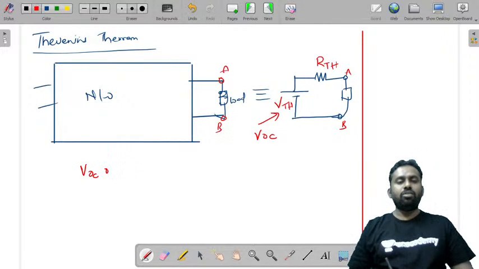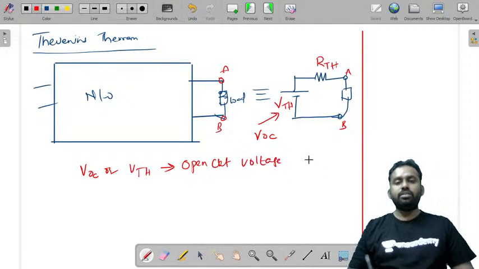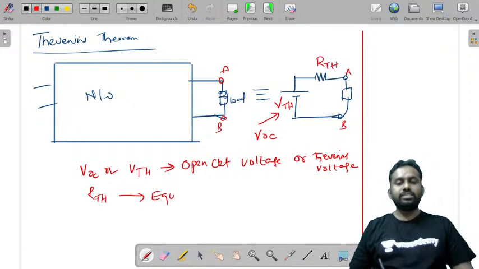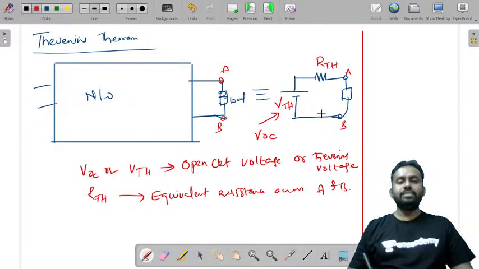So VOC or VTH is the open circuit voltage or Thevenin's voltage, and RTH is the equivalent resistance or Thevenin's resistance across terminals A and B.